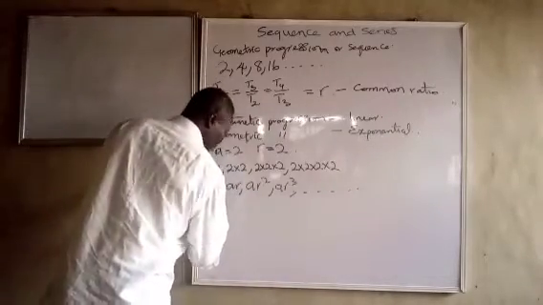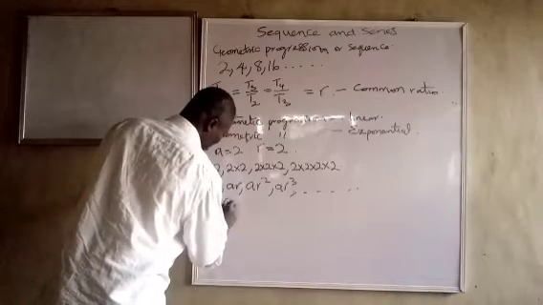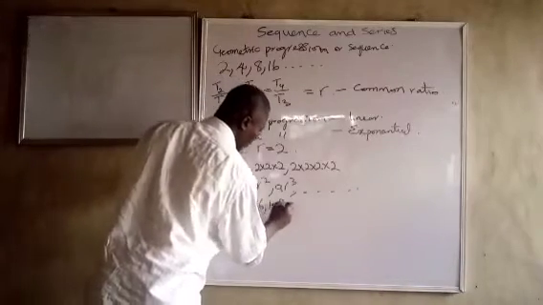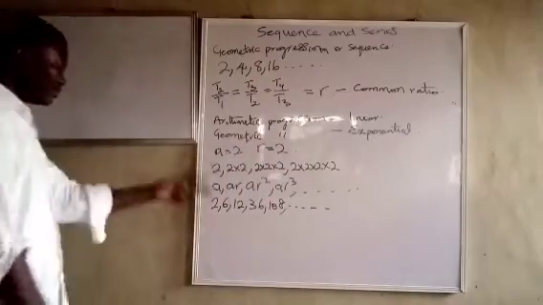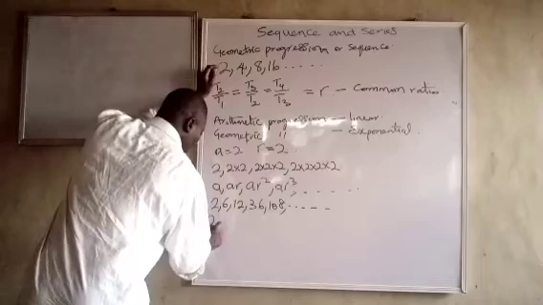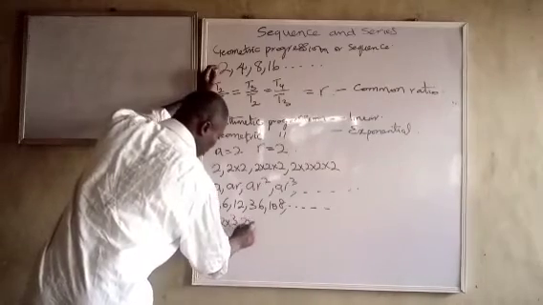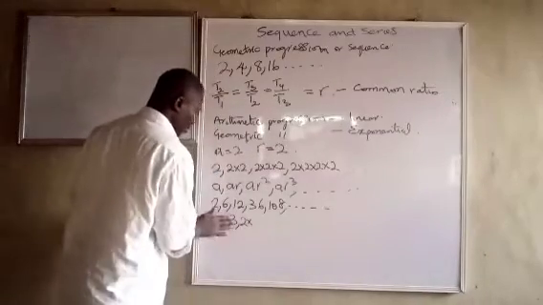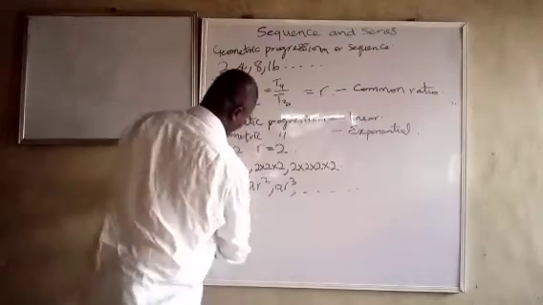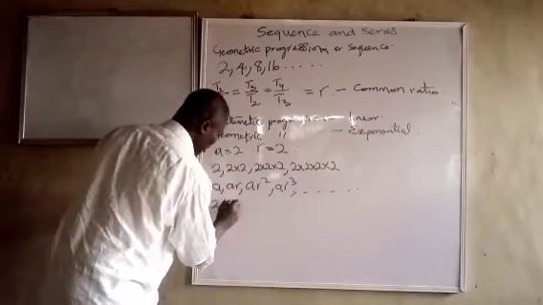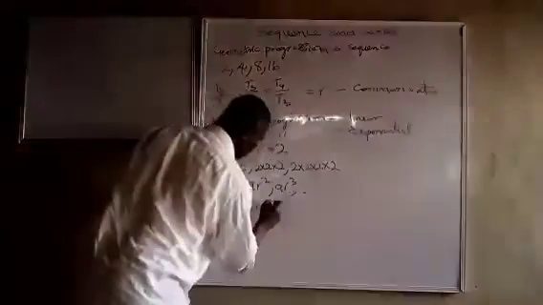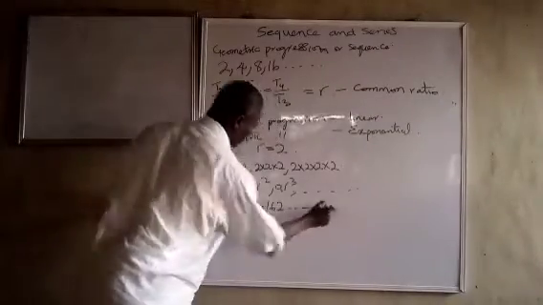Let's say we have it like this: 2, 6, 18, 54, 162, like that.